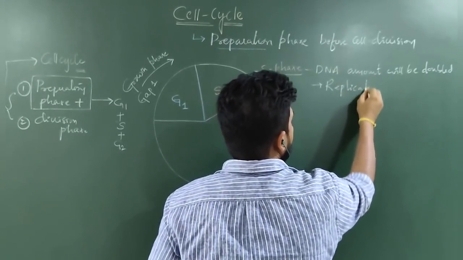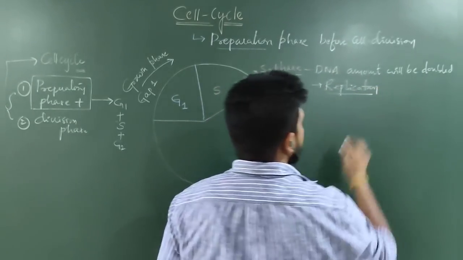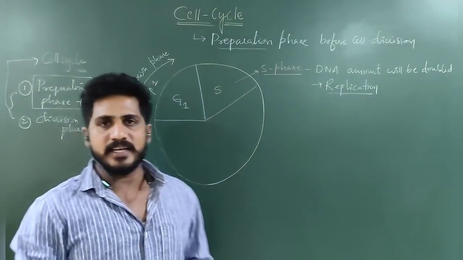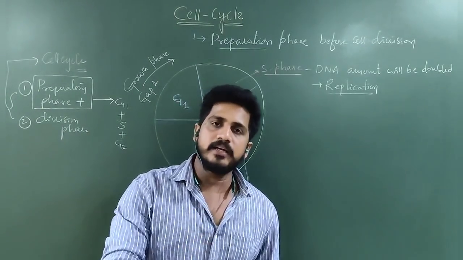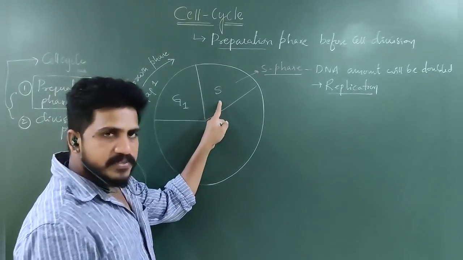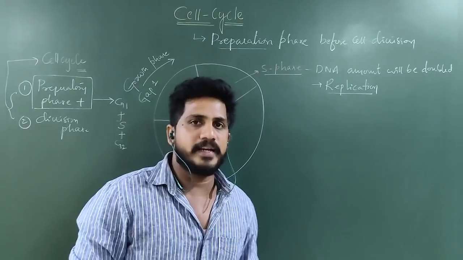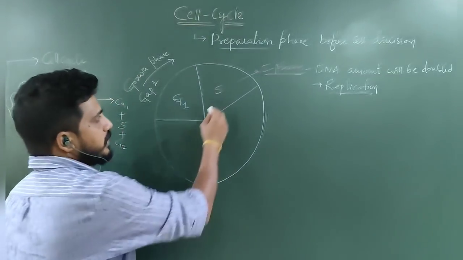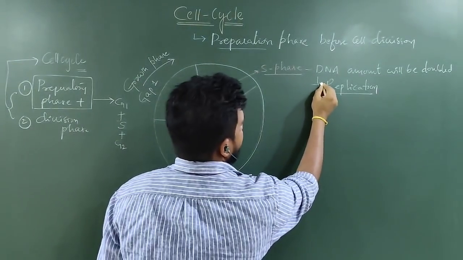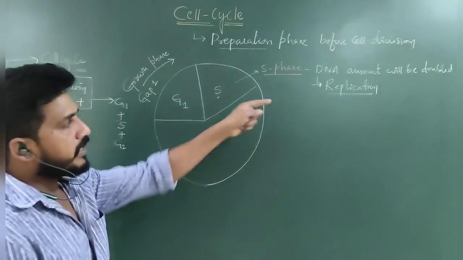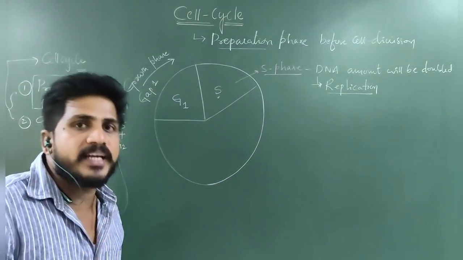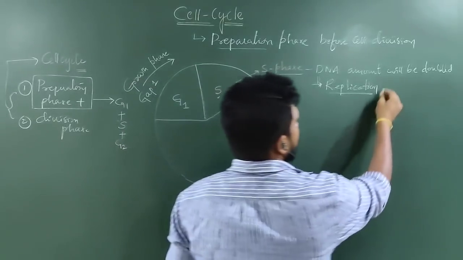In second year, molecular basis of inheritance, you will come to know how exactly DNA replication takes place. Here you have to understand that S phase is one of the subphases of the interphase. In the S phase, DNA gets its double amount by replication, nothing but duplication of DNA.